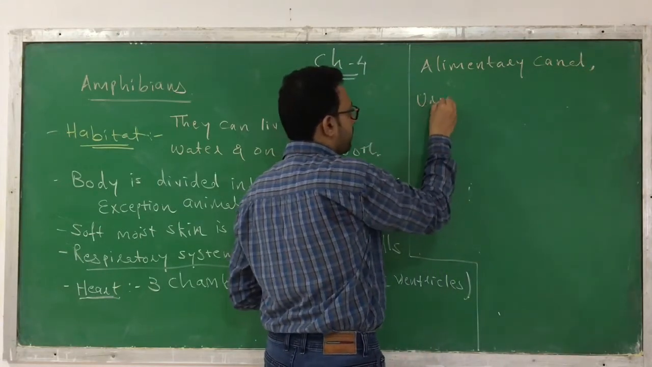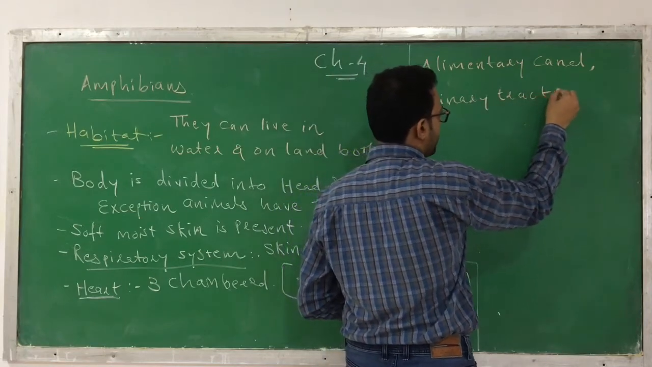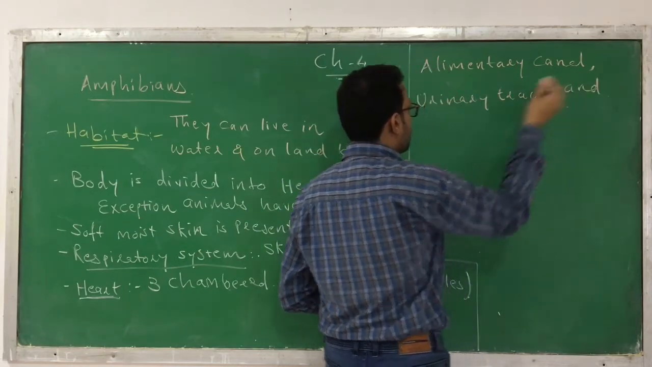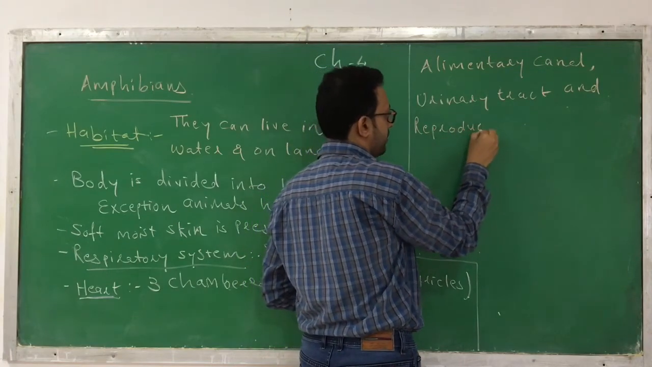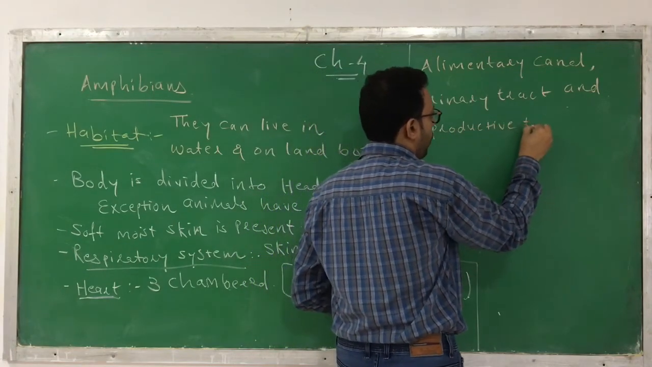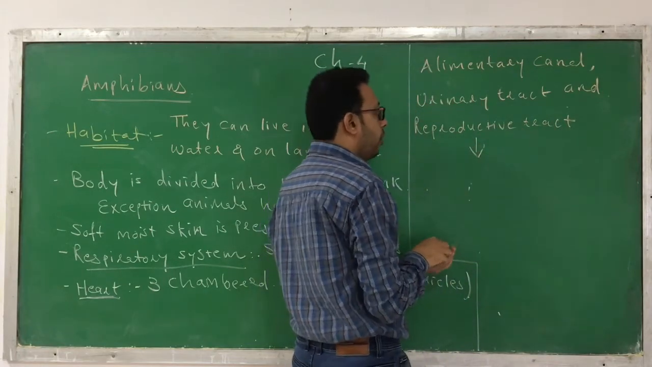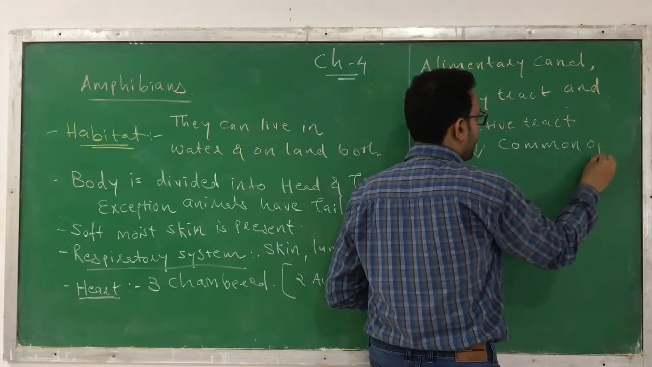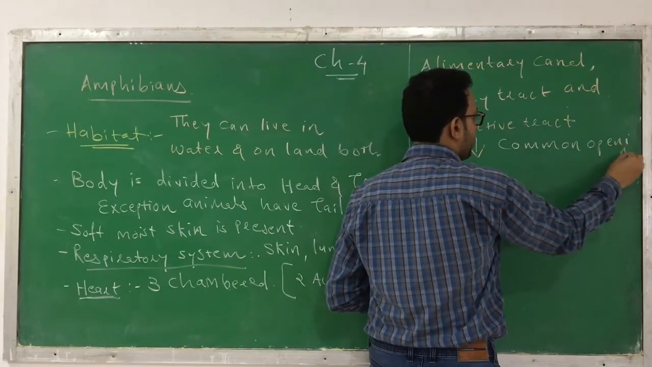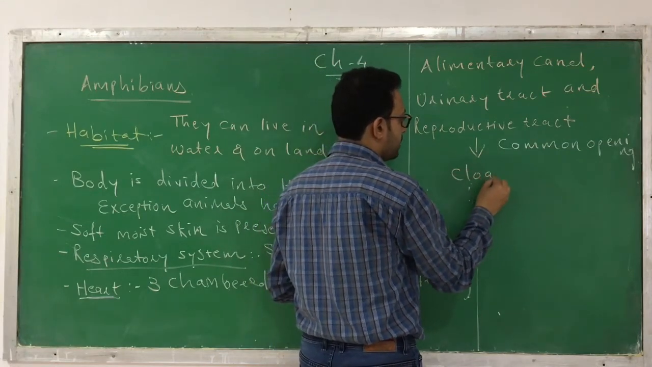Urinary tract means a tract which is responsible for generation of urine, and then the reproductive system or reproductive tract. All these open into a common opening. They all open into a common opening, and this common opening is called cloaca. What is it called? Cloaca.